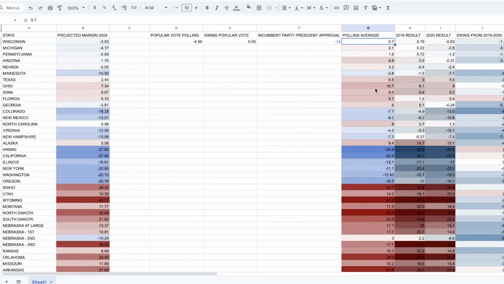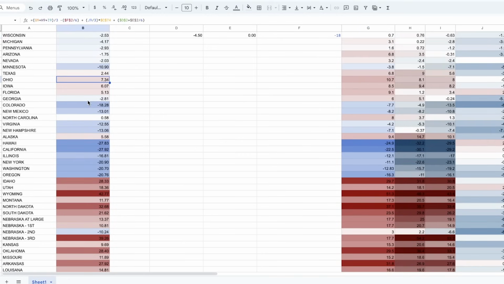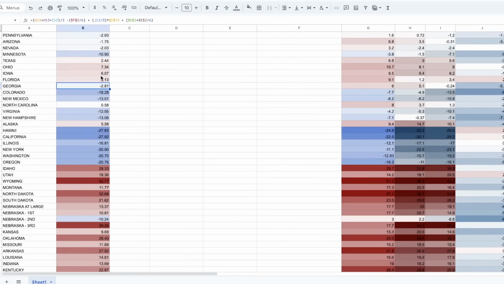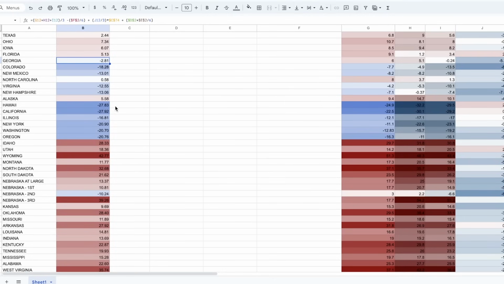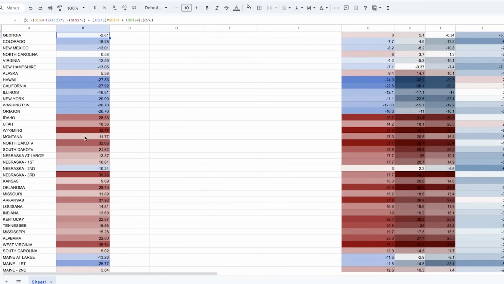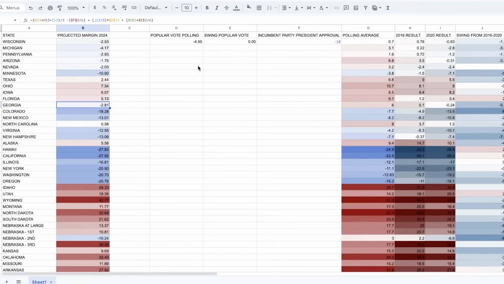Now, again, the polling averages could make a difference. If the polling average has Trump up by a couple more points, then these results would be skewed a little bit. As of right now, Georgia is voting to the left of Arizona in this model, but I feel like that is going to change as we keep updating these polling averages. It's not going to be exactly the same.